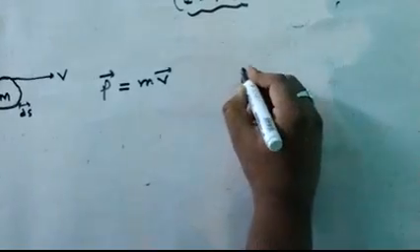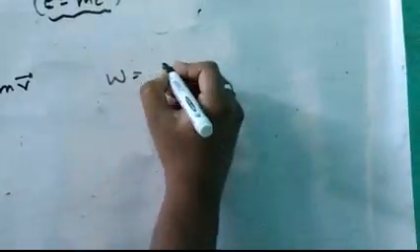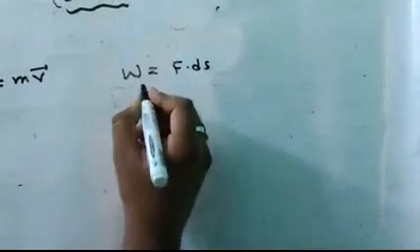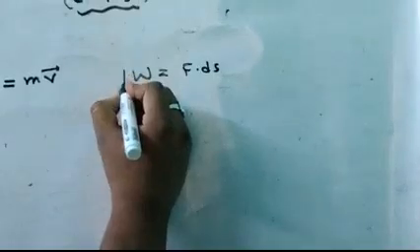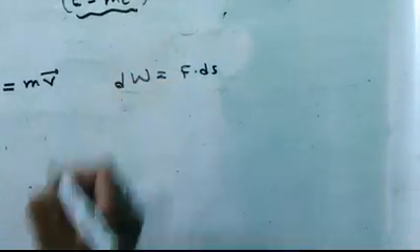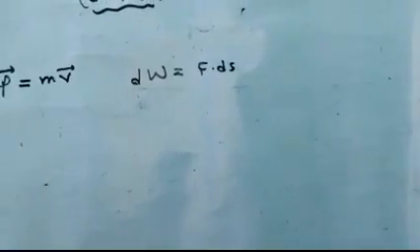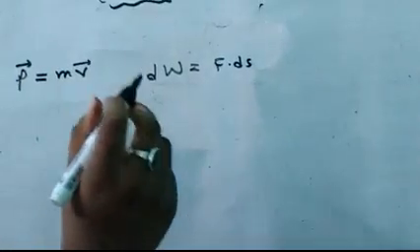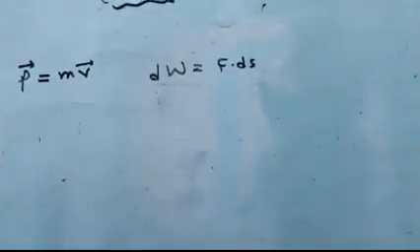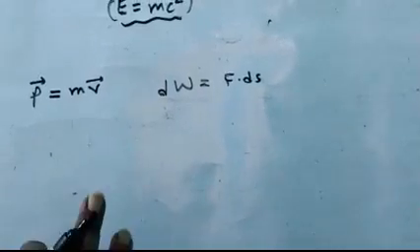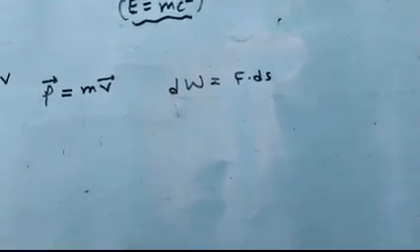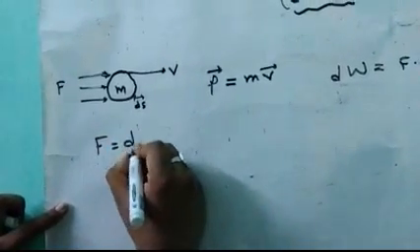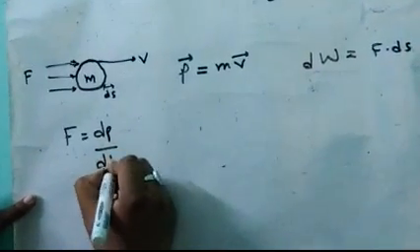The work done would be very small, therefore it will be dW. But we know that force, according to Newton's second law of motion, is equal to dp by dt. Therefore F is equal to dp by dt.